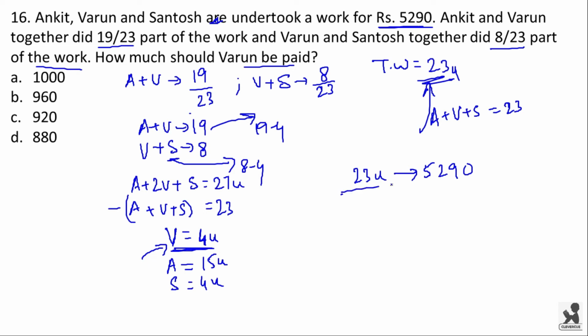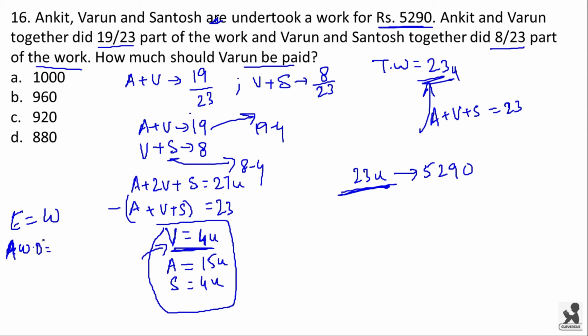I have already said you that ratio of efficiency will be equal to ratio of wages. Here work done ratio will be 4 is to 15 is to 4. In this case, work done ratio will be equal to wage ratio.